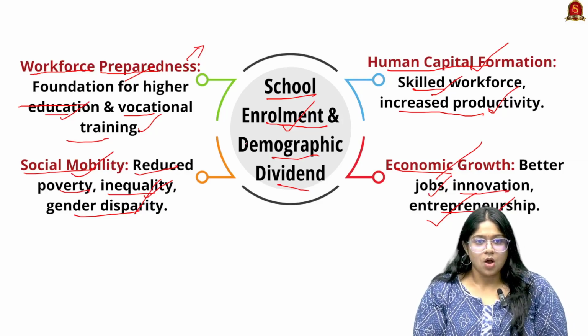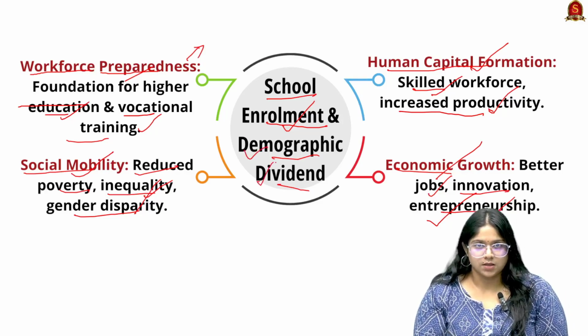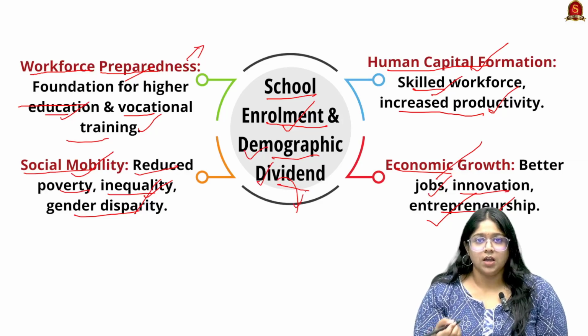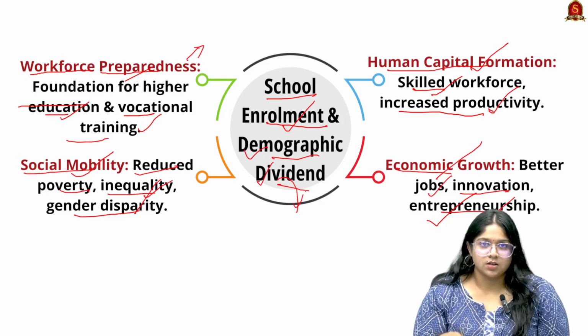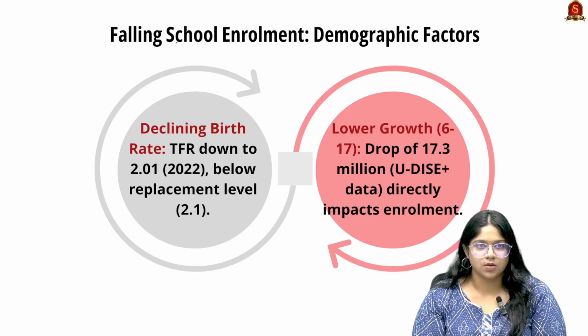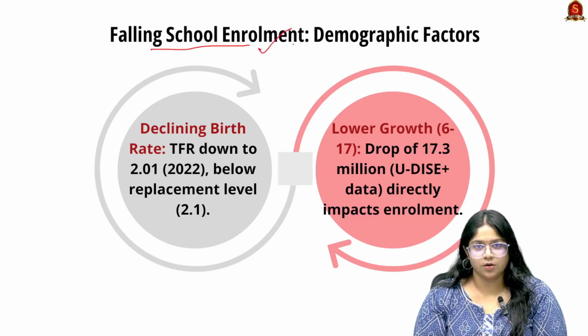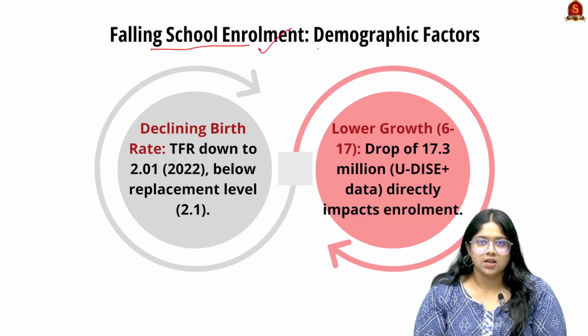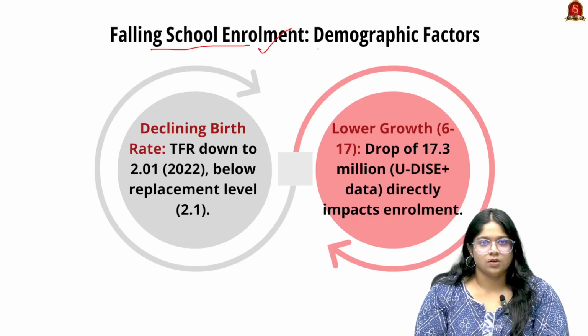So we know for the demographic dividend to be sustained, or for the demographic dividend to make its impact on the economy, school enrollment is very important. But it's not the case in India. Here, according to the article, there is falling school enrollment, and we will be seeing different factors which support it.